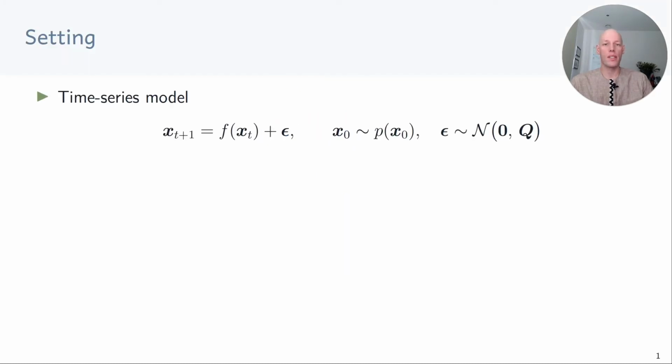We're looking at time series models where the state at time t+1 is a function of the state at time t and some additive Gaussian noise. We also assume that the initial state x0 is Gaussian distributed. The function f is called a transition function or the dynamics function.